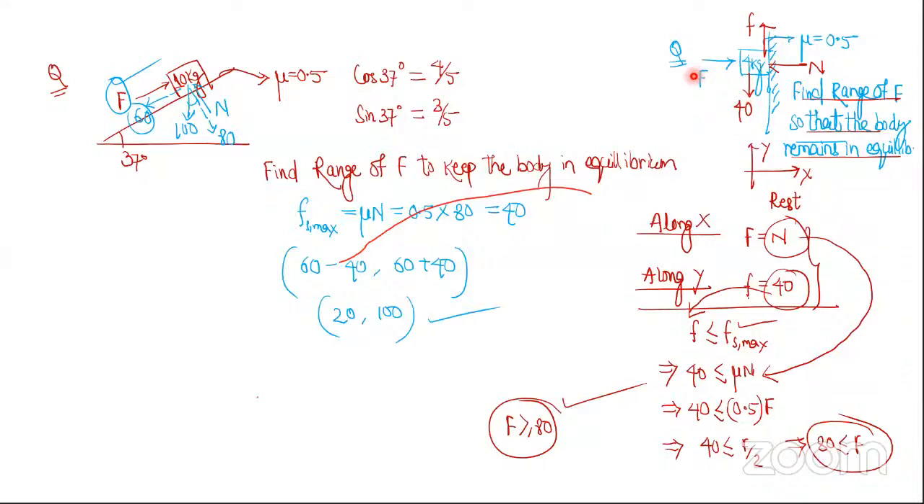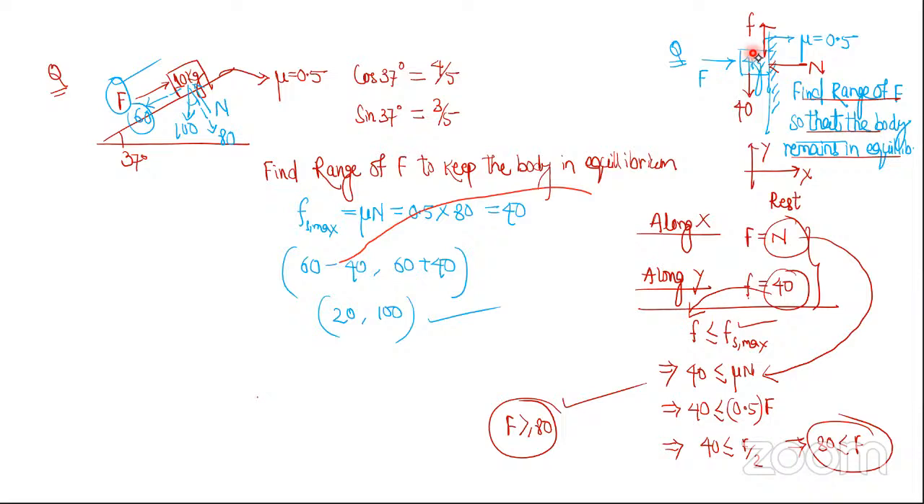But if this force is greater than 80, then the normal reaction will be greater than 80. Then the maximum friction value will be mu N. The maximum friction value will be 0.5 into a value more than 80, that will be more than 40. So the maximum friction value will be more than 40. So 40 is pulling it, so how much will act? 40 will act. So the body can remain at rest.